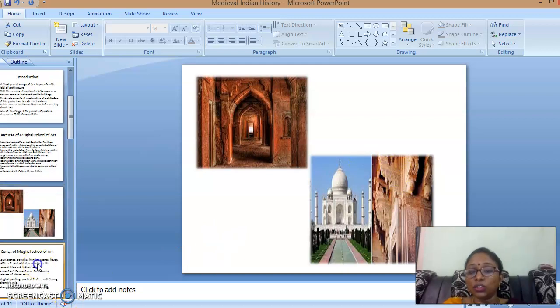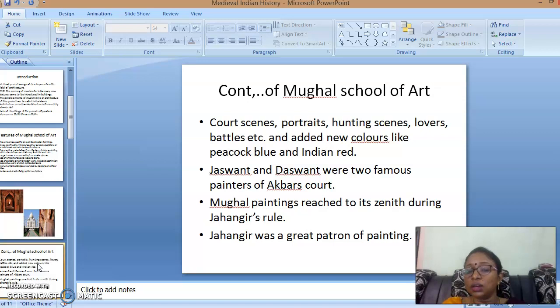Then it's a continuation of the Mughal school of art. It shows court scenes, portraits, hunting scenes, lovers and battles, and added new colors like peacock blue and Indian red.